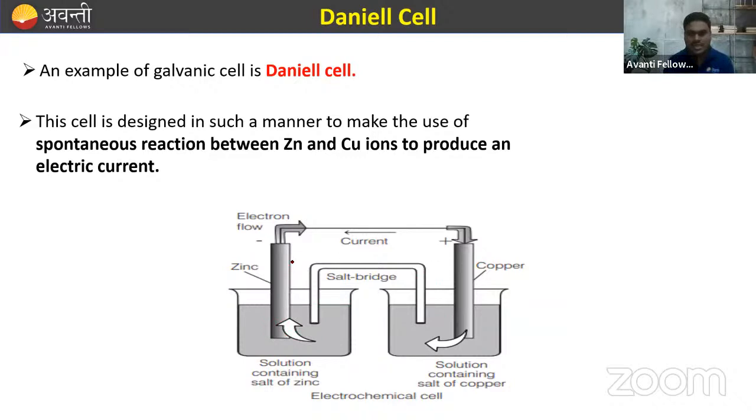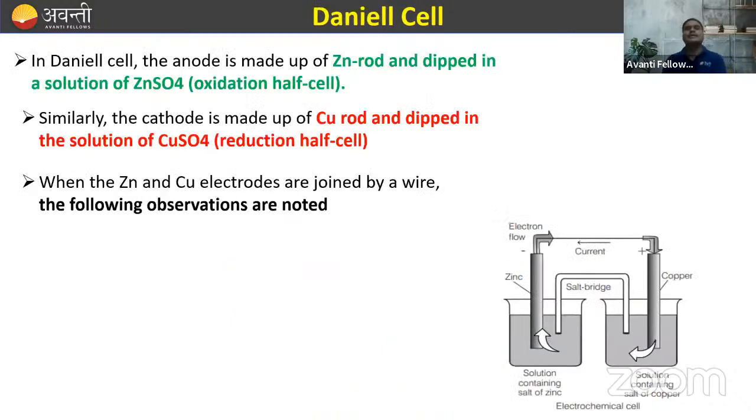This is the salt bridge and this is the electron flow. Always remember, the flow of current is always opposite to the flow of electrons, right? So if the electrons flow from zinc to copper, then the current flows from copper to zinc. That is, the flow of current is always opposite to the flow of electrons. I hope this is clear to all of you.